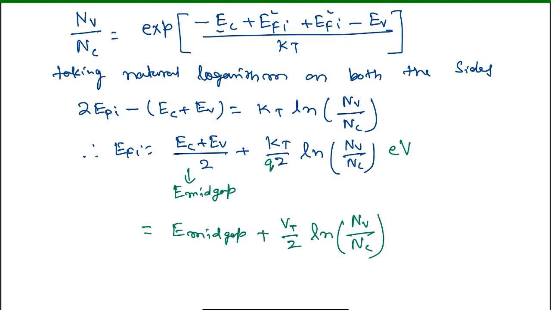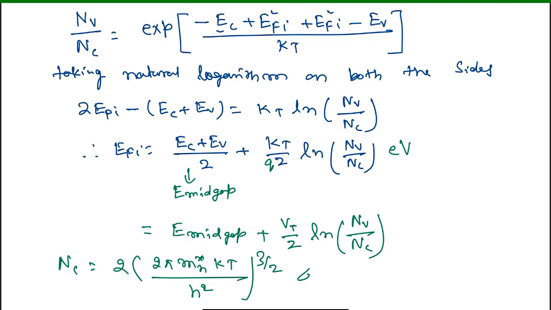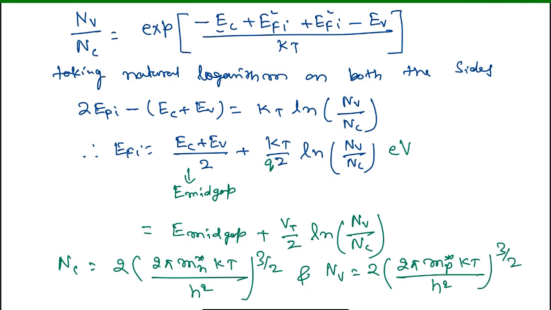But we need to represent this EFi in terms of the effective masses Mp* and Mn*. So now we can substitute the values of Nv and Nc. As we know, Nc is given as 2 into (2 pi Mn* kT divided by h squared) raised to 3 by 2, and Nv is given as 2 into (2 pi Mp* kT divided by h squared) raised to 3 by 2.